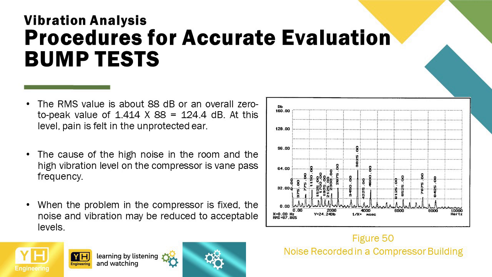The RMS value is about 88 decibel, or an overall zero-to-peak value of 1.414 multiplied by 88 equal to 124.4 decibel. At this level, pain is felt in the unprotected ear.